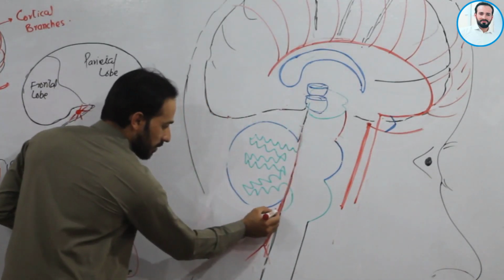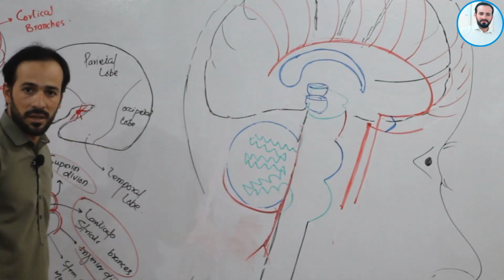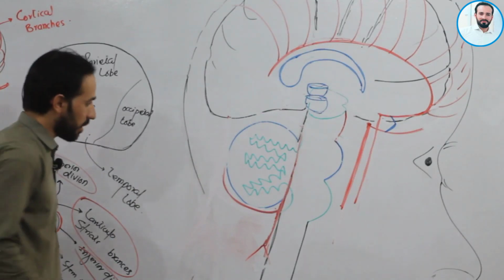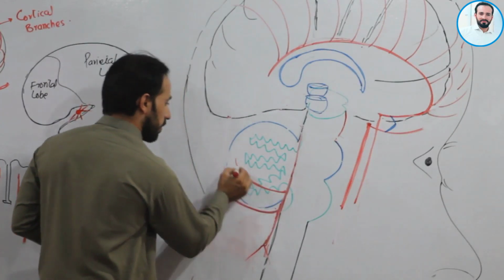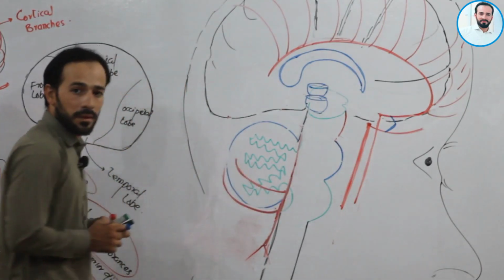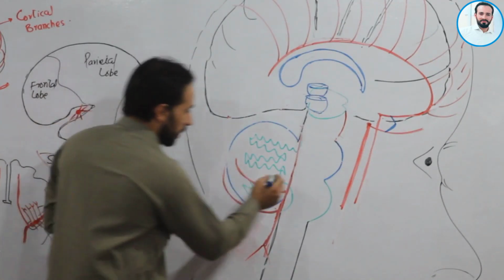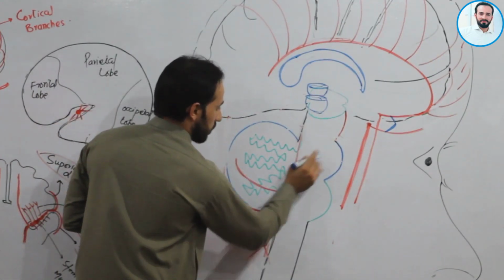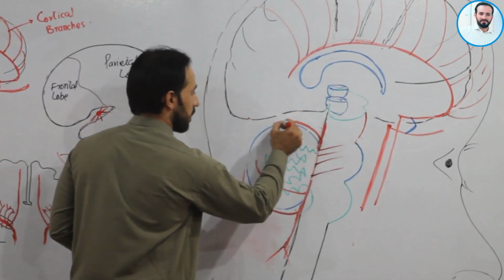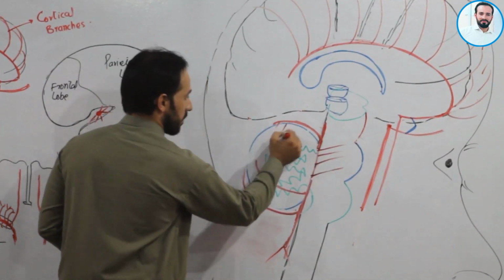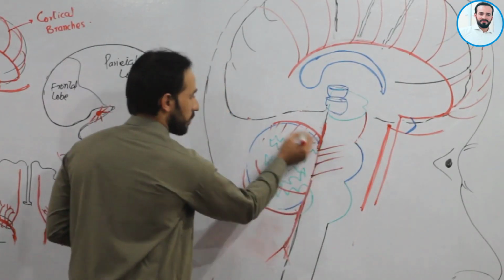So this basilar artery is giving branches like this. These are the posterior inferior cerebral arteries. Then there is a branch supplying the anterior inferior cerebral artery. Then there are branches going to the pons, and these are called the pontine branches. Okay, so it is going up. This is our superior cerebellar artery.